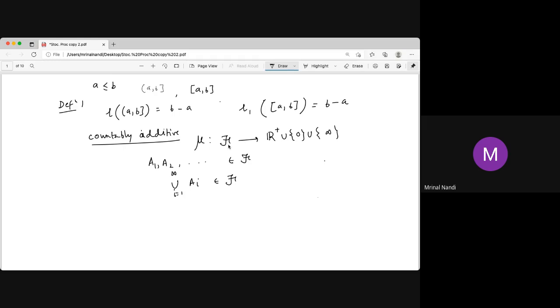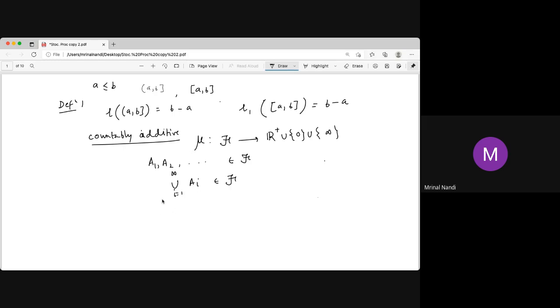If it is a semi algebra or algebra, then that union may not be in F, and if the union is not in F, we can't talk about the measure on it. So we have to assume that the union is also in F. So it is not only for sigma algebra; countably additive is defined on a semi algebra or algebra also.